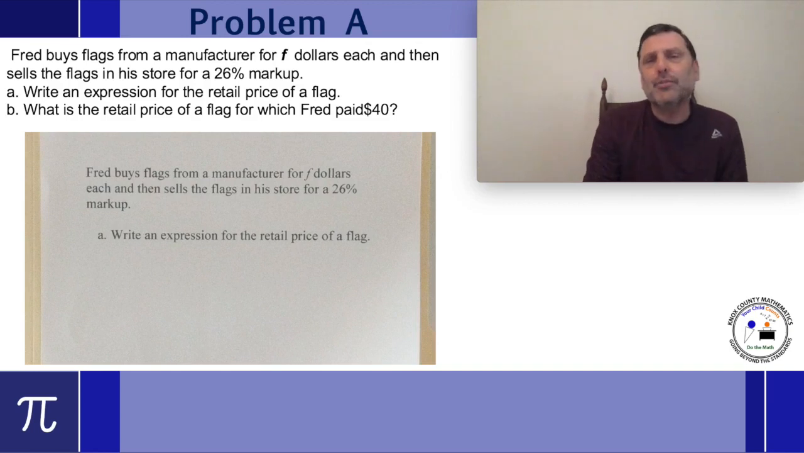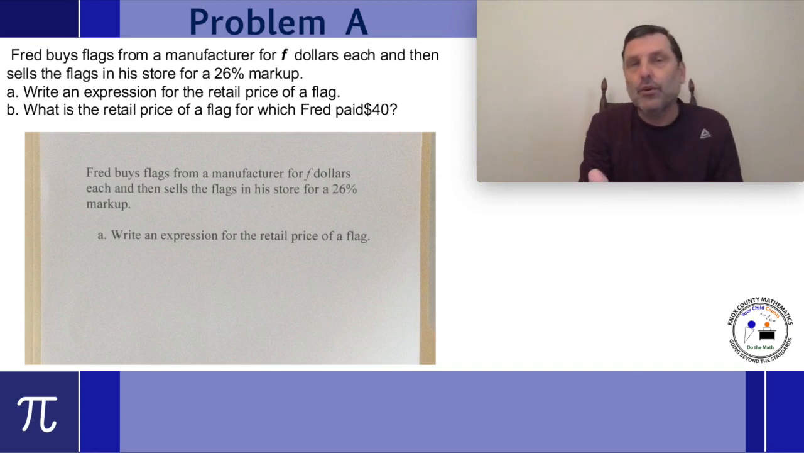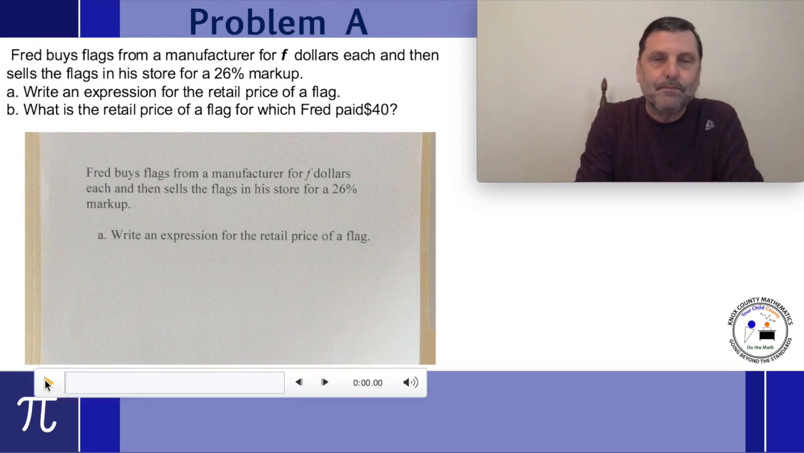We want to write the expression for the retail price. The retail price will be how much he'll sell it for at his store. And then part B is what is the retail price of the flag if he just happens to pay $40. So let's work through that problem.